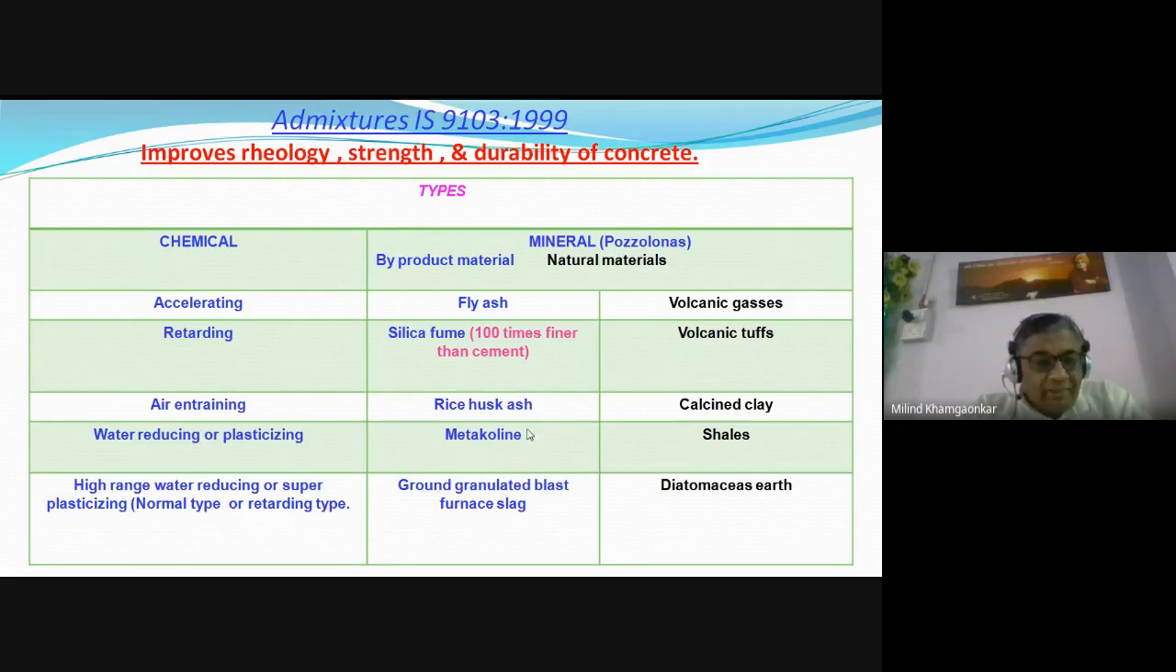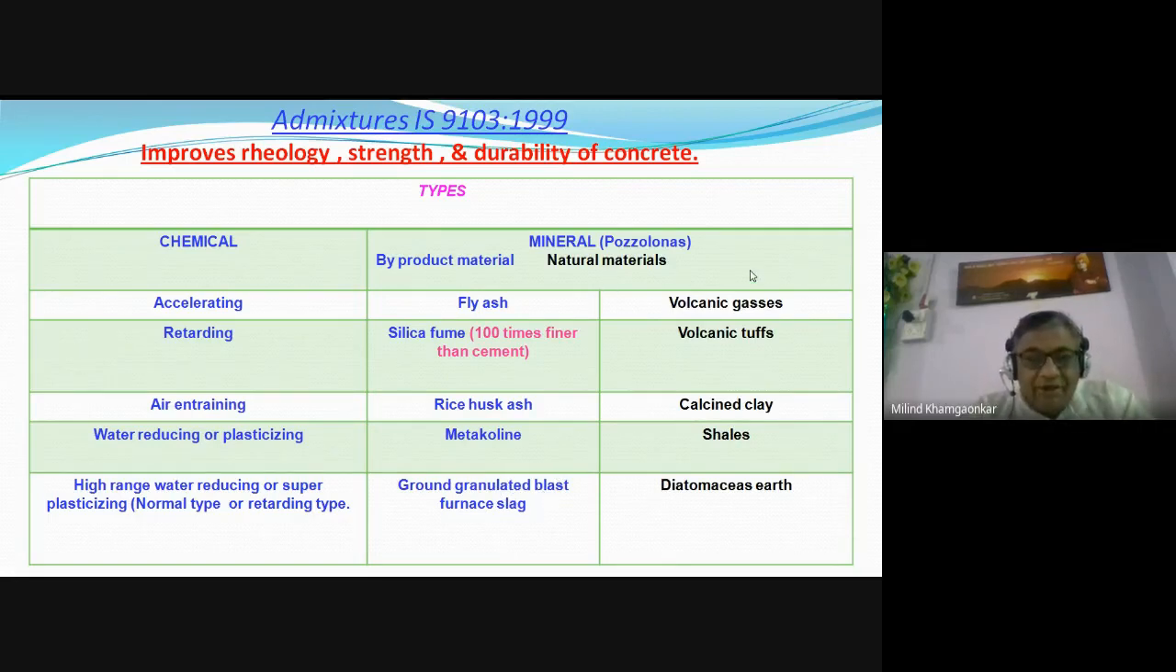This rice husk ash is a very good pozzolanic material. Metakaolin is another byproduct. Ground granulated blast furnace slag. You all are aware about the GGBS. We have seen GGBS cement, ground granulated blast furnace slag cement. So one of the materials which is a byproduct of the steel industry.